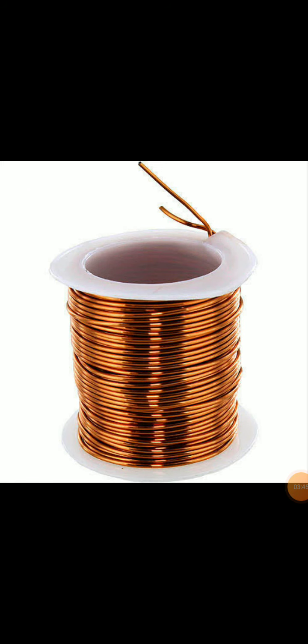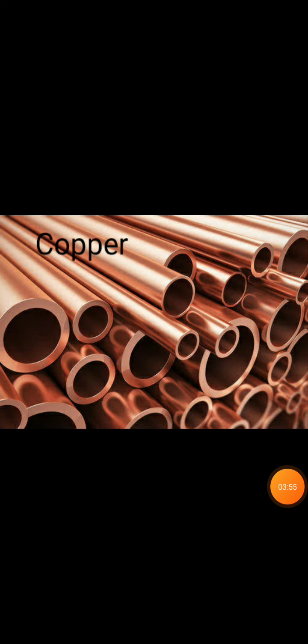Metals are good conductors of electricity, whereas non-metals are poor conductors of electricity. Metals produce ringing sound while striking on hard substances. That is, they are sonorous, while non-metals are non-sonorous.